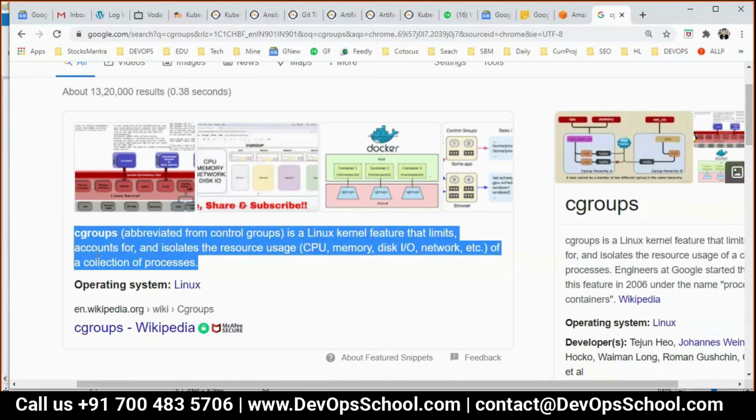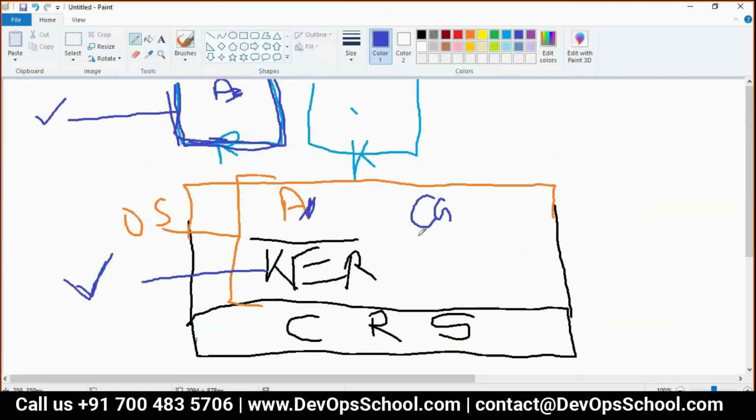That means this is allocating the CPU and RAM to all the system processes. Now the question is, where is it? In the kernel you have it. This is a part of the kernel. Now guys, one thing is important. C groups will assign the CPU and RAM to the service depending on some identification only, right?